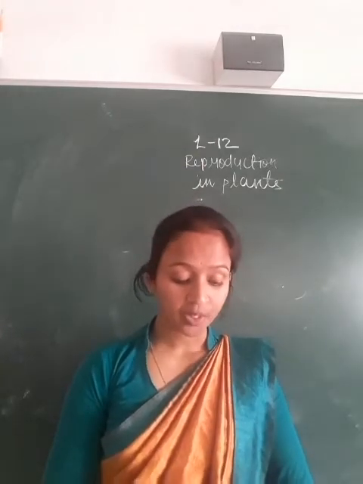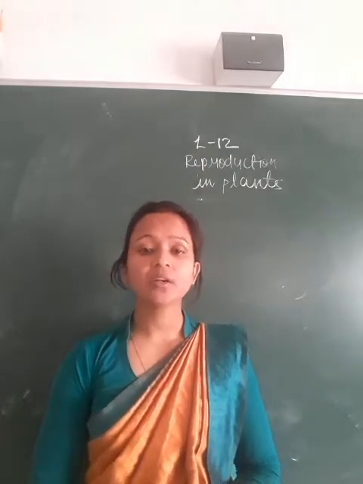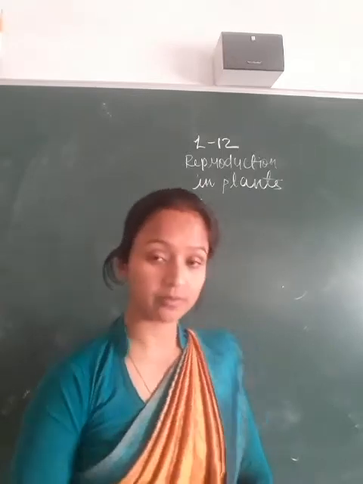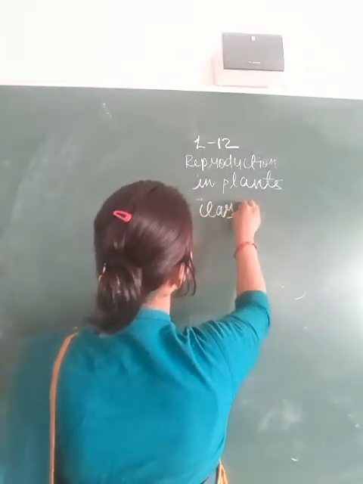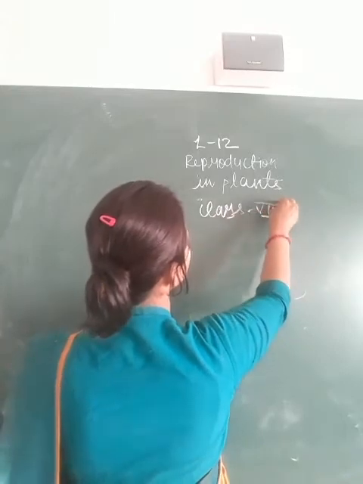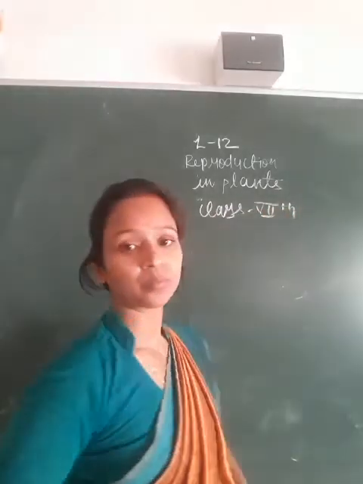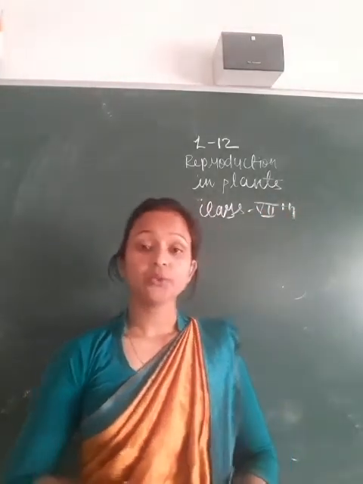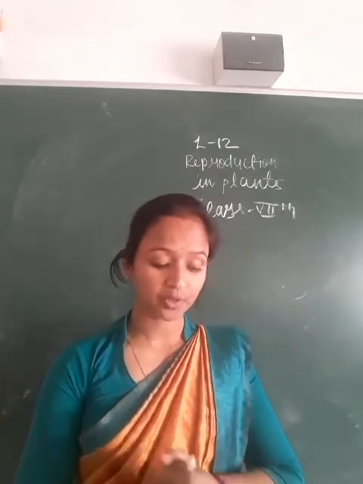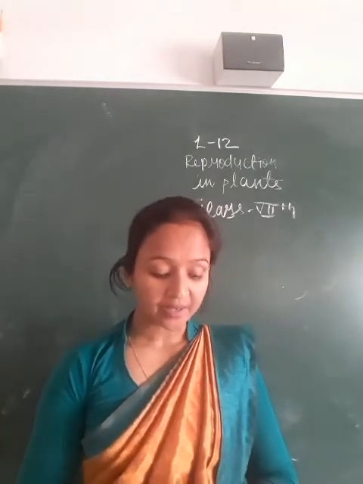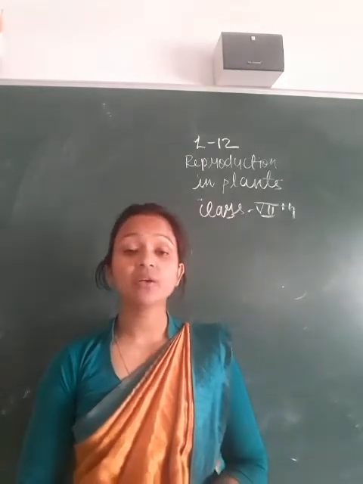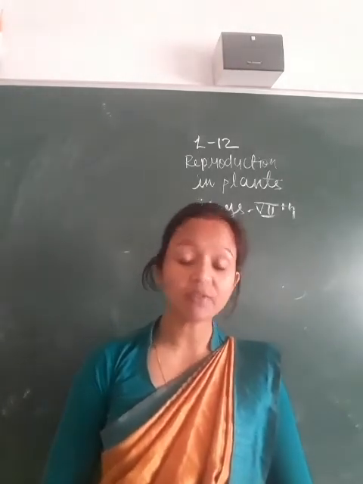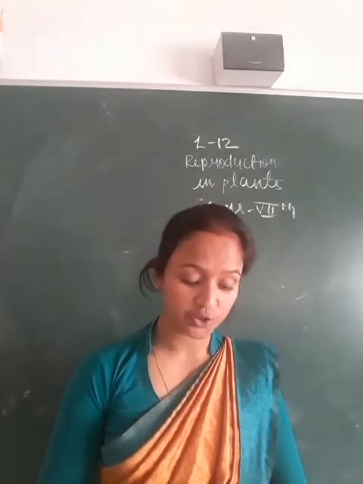Introduction. You know that all living organisms reproduce, and what it means in simple terms is that living organisms produce young ones of their own kind.